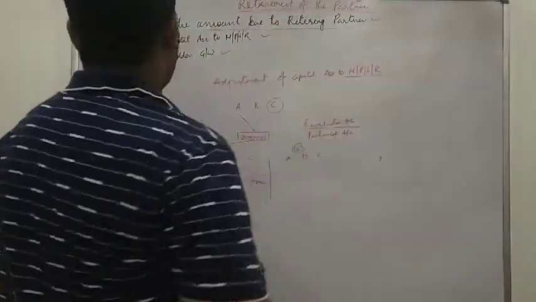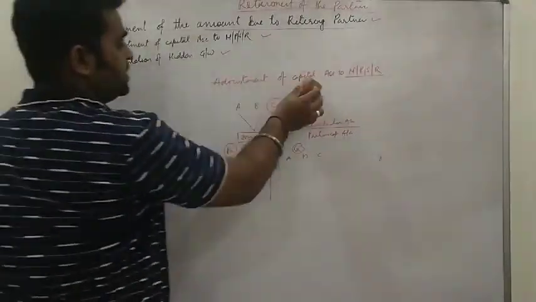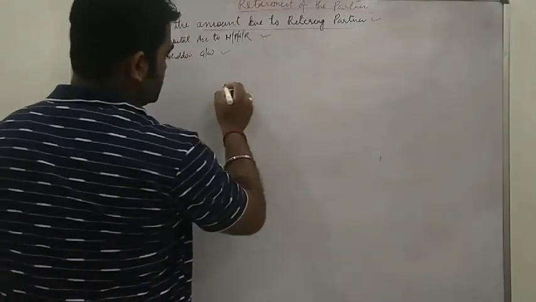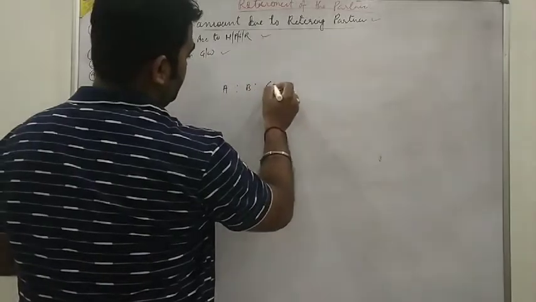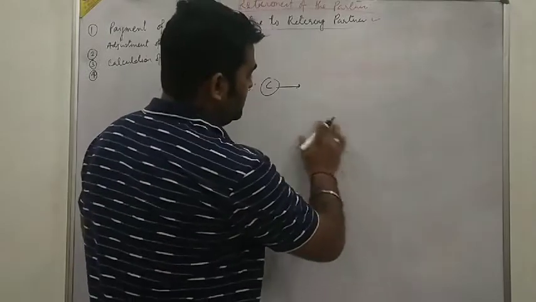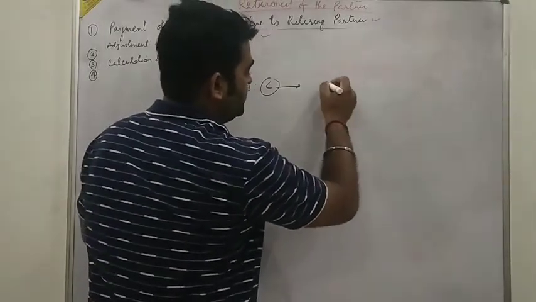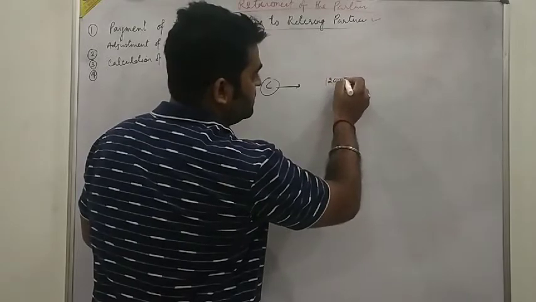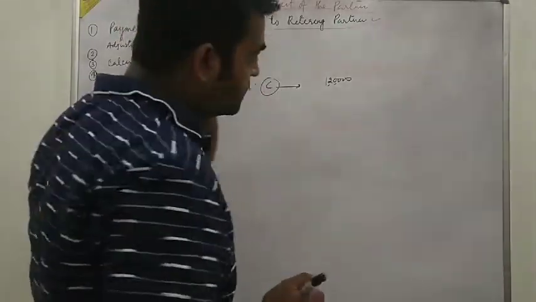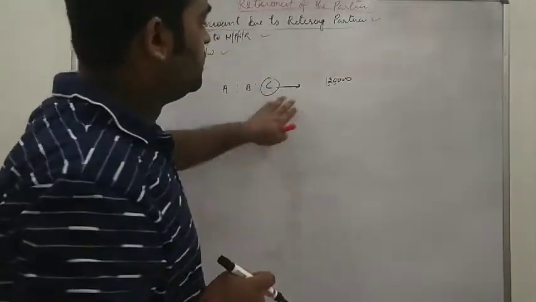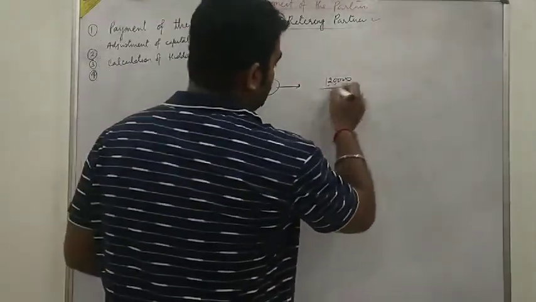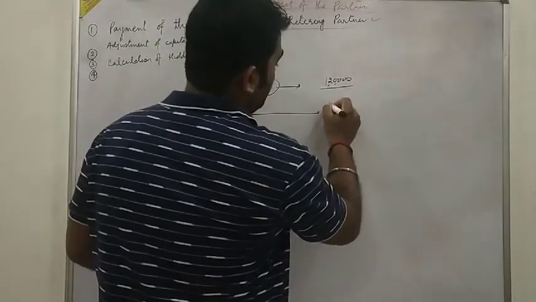Third, calculation of hidden goodwill. Suppose A, B, and C are three partners. C is being retired, and the total balance of C that the partnership firm calculates is 1,20,000. And after that, the partnership firm is paying 1,50,000.